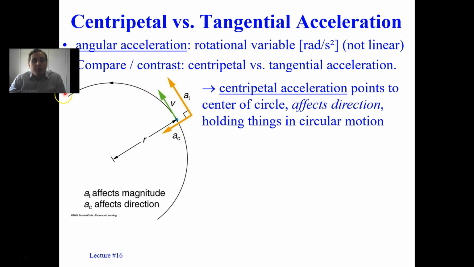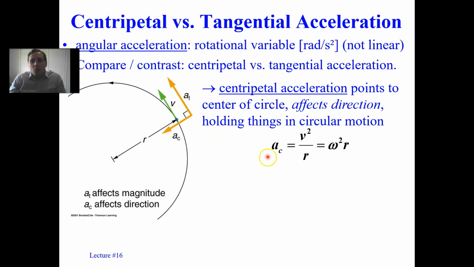Whether an object's in uniform circular motion or not, whether it's speeding up its rate of rotation or not, it must have centripetal acceleration because it's directionally accelerating. We know that from chapter 4. It must be held in circular motion toward the center of the circle. That's the so-called radial acceleration.